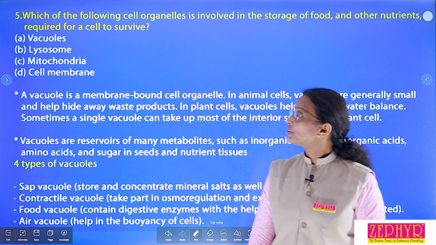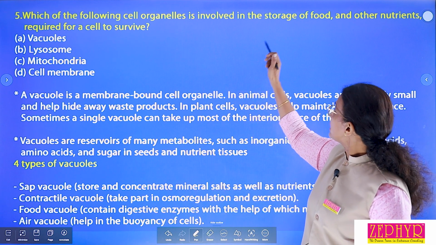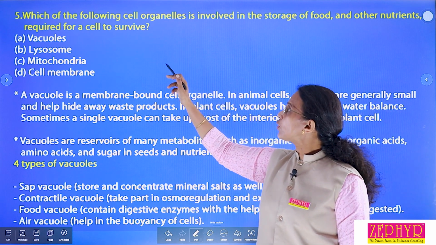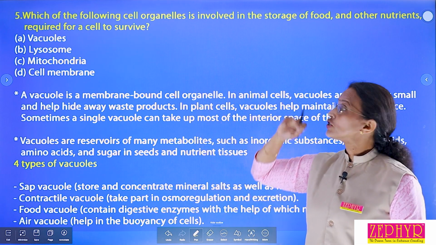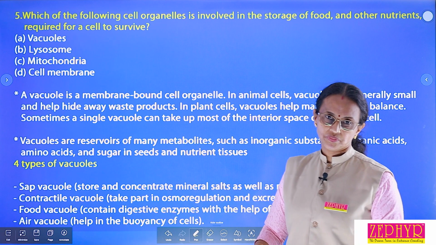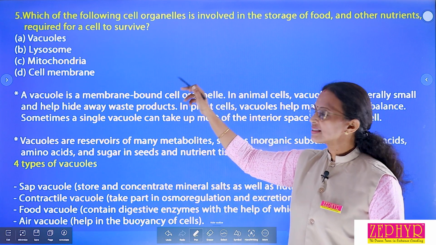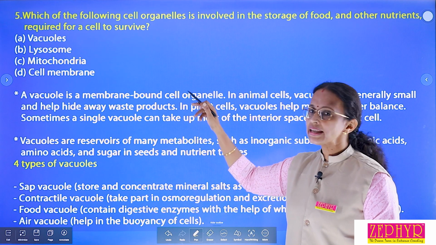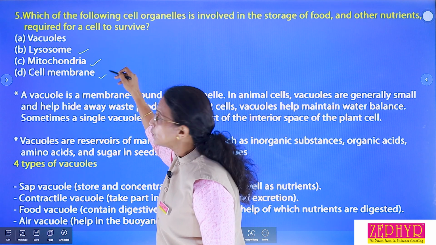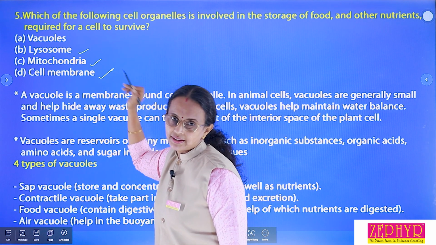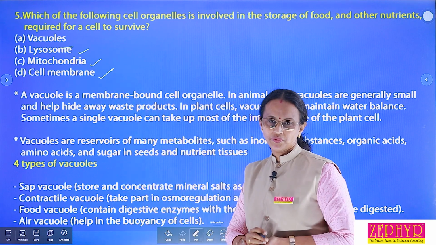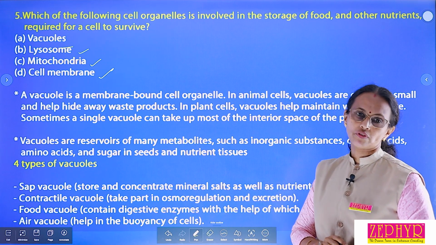Then fifth question. Which of the following cell organelle is involved in storage of food and other nutrients required for a cell to survive? Options are vacuoles, lysosome, mitochondria, cell membrane. These three are already discussed and you know about the function of these three organelles. Then only one is there, vacuole. What is a vacuole? Where is it found? What is the function of the vacuole?